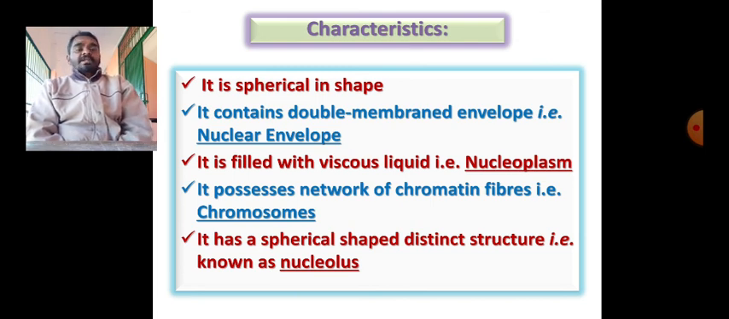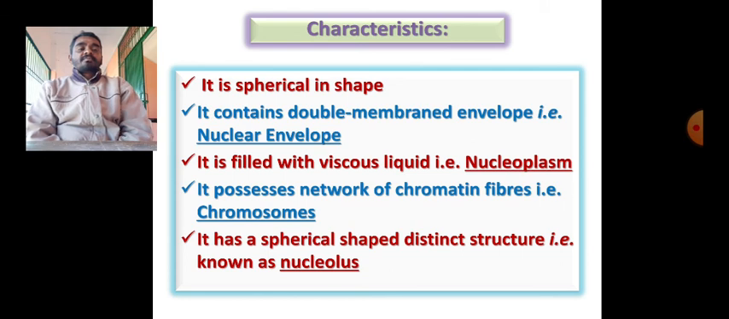Then it is filled with a viscous, sticky liquid. That liquid is present within the nucleus, so it is called nucleoplasm. Cytoplasm means cell liquid, nucleoplasm means nucleus liquid. Remember it like that. It possesses networks of chromatin fibers.